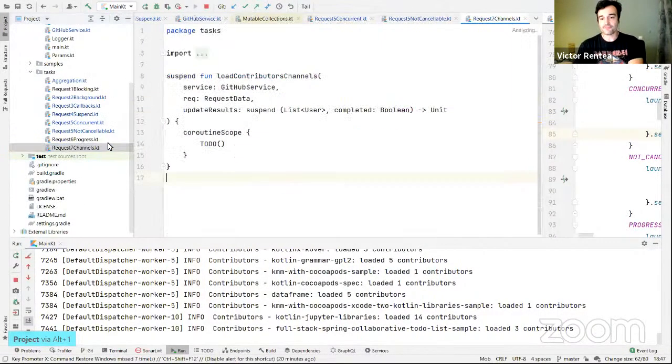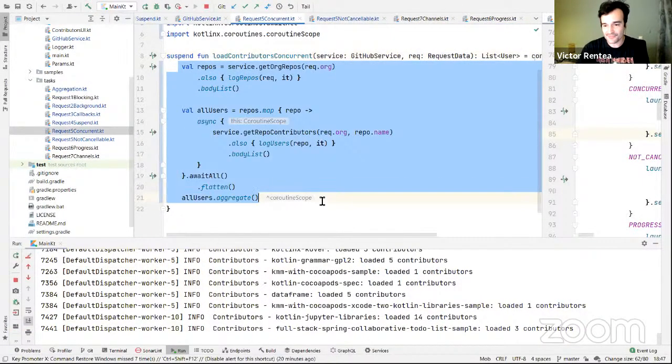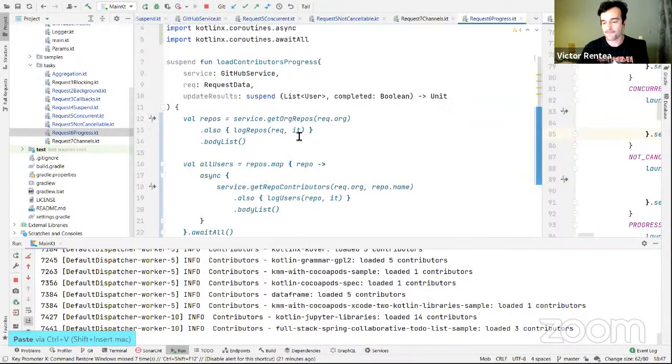Okay, next one. Progress. Ooh la la. This will hurt. We are getting to more advanced stuff, slower and slower.